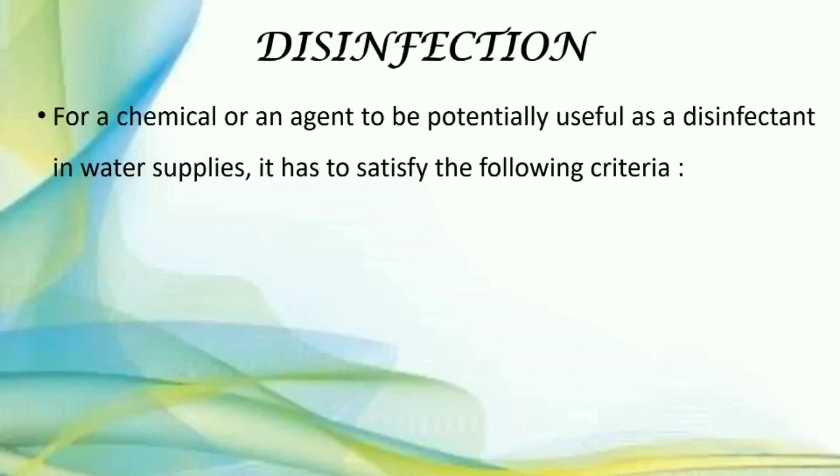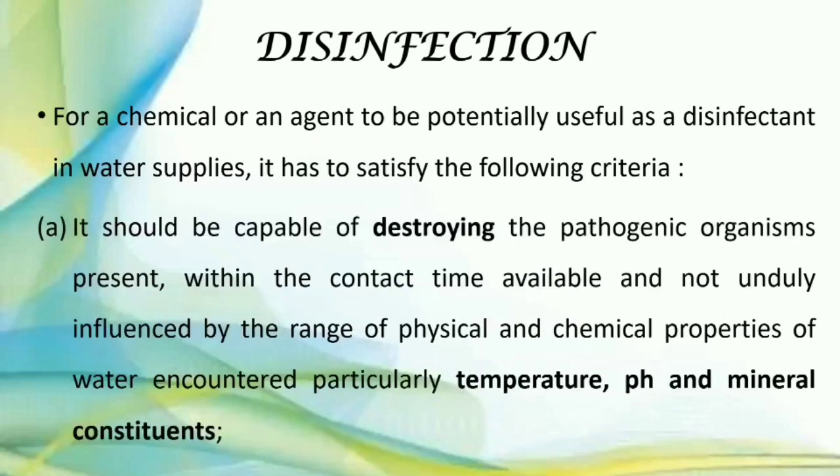For a chemical or an agent to be potentially useful as a disinfectant in water supplies, it has to satisfy the following criteria. Which are those criteria?